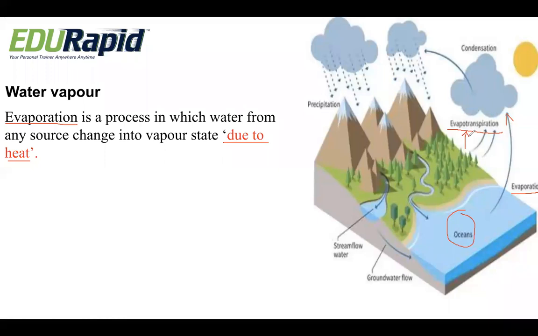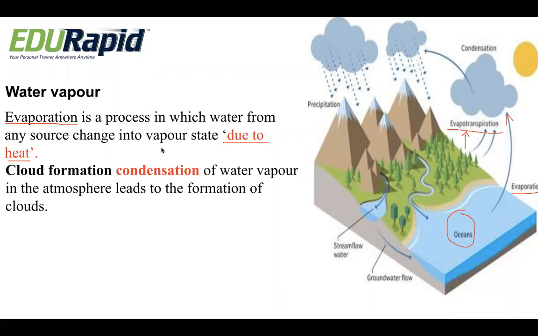In this way, the water gets collected in the form of vapor. This water vapor will result in the formation of a cloud. Cloud formation, that is condensation of water vapor in the atmosphere, leads to the formation of clouds. Here the heated up water gets collected in the form of vapor. Now this vapor will cool down and condense into the clouds, and the process is called condensation.